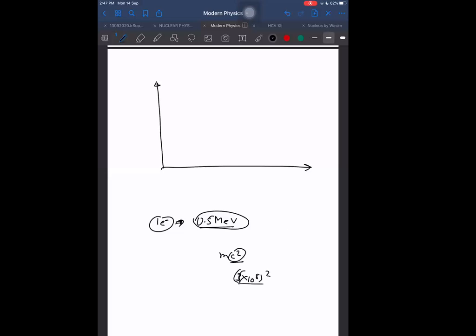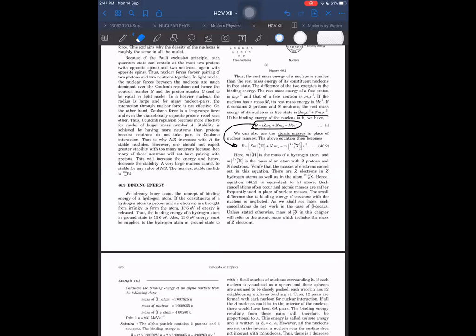Then this makes it big even if m is small. But overall such a big number is multiplied with it, so that overall energy becomes not negligible. That becomes significant. So we cannot neglect even electrons while we are discussing the nuclear reactions. We should take those into account also. For example, he has given one example here. Let me discuss that.